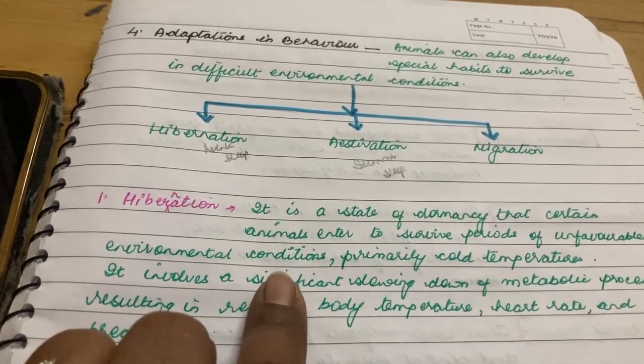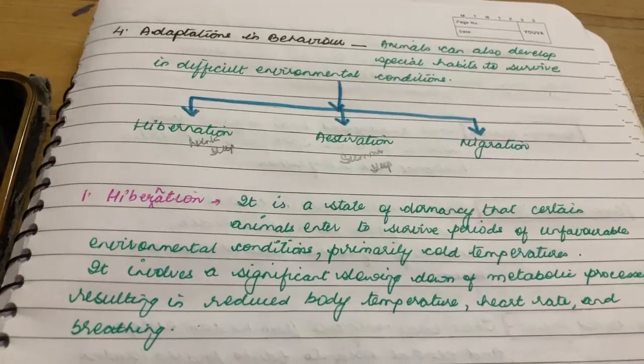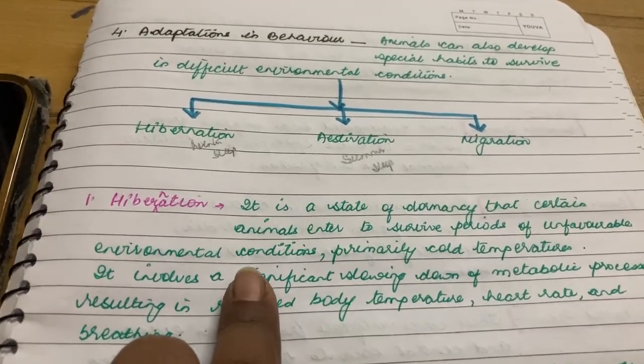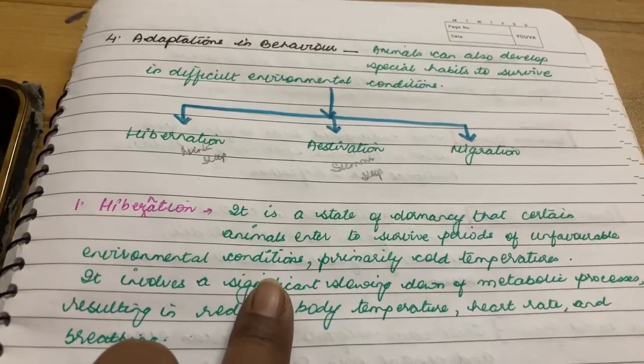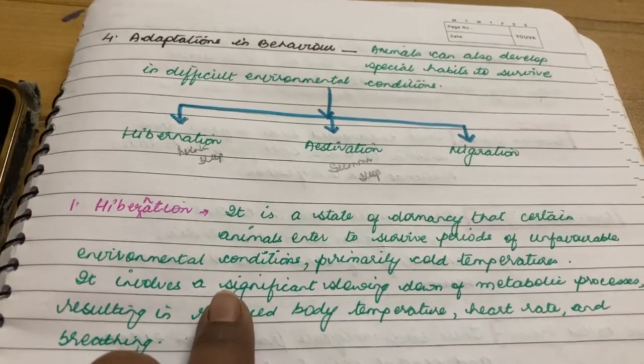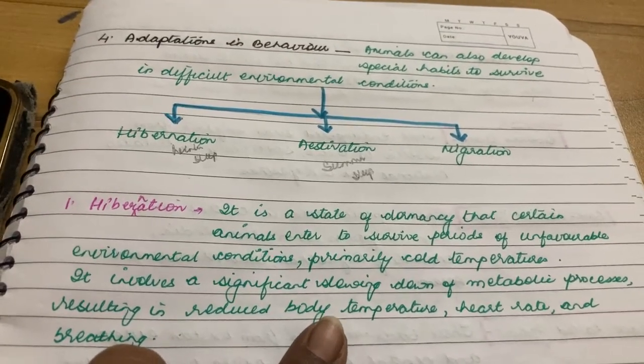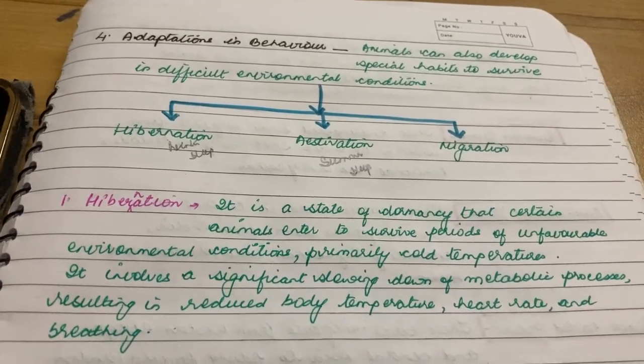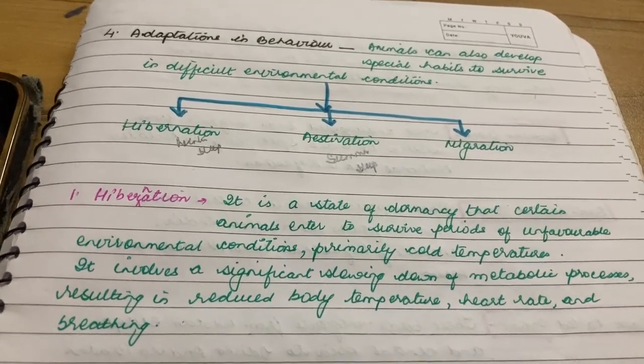So the animals also do less activity during this period when it's extreme cold. It involves a significant slowing down of metabolic processes. The metabolic process is the day-to-day activity that they do, like going for hunting and searching for food.